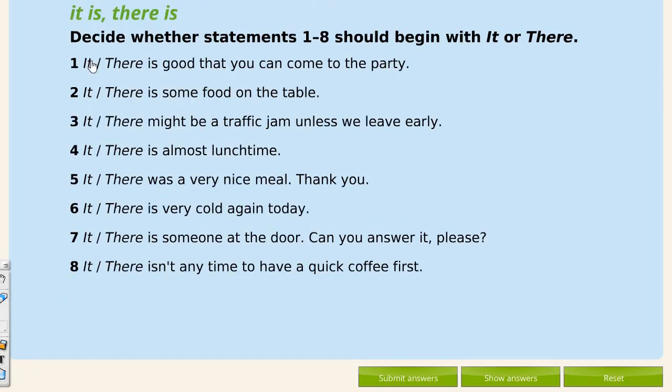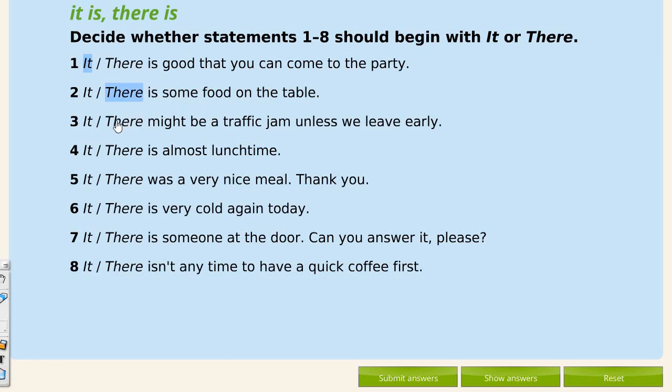And the last exercise, you have something about it is and there is recorded in the other lesson. So we'll just do the exercise, okay? So choose the correct answer, stop the video. When you have finished, you can continue, so I'm going to give the answers now. Okay, so it's good that, so this is introductory. What was good was that you could come to a party, so it is good that you can do this.